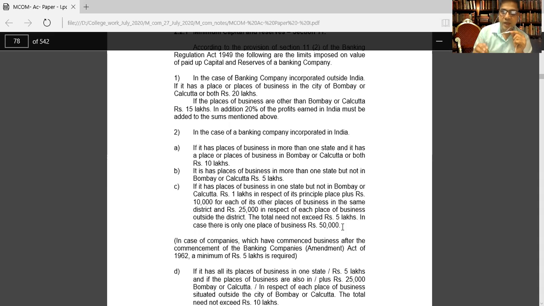These are the criteria to do the business, and the required license you can collect from the Reserve Bank of India. For that purpose, the Reserve Bank of India gives the permission, gives the consent and registration. It is one of the important parts.